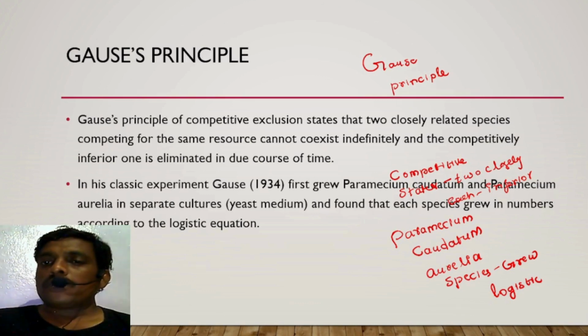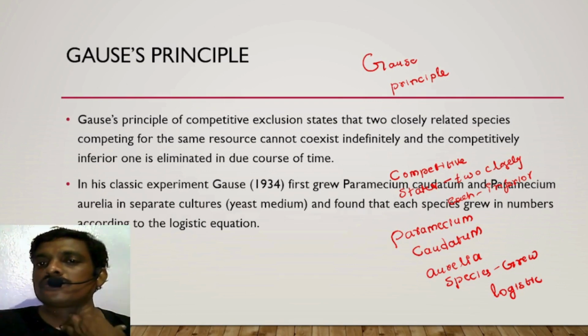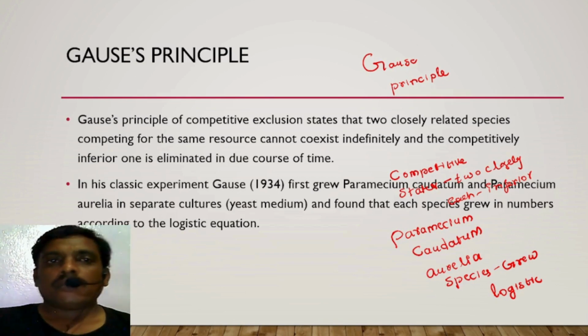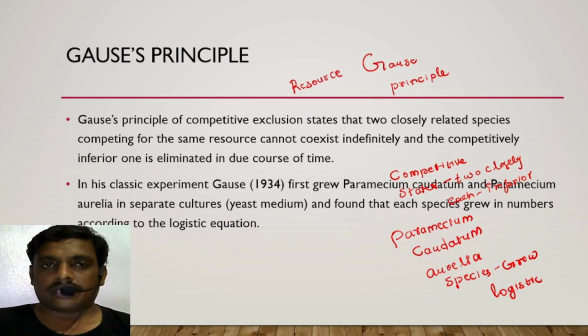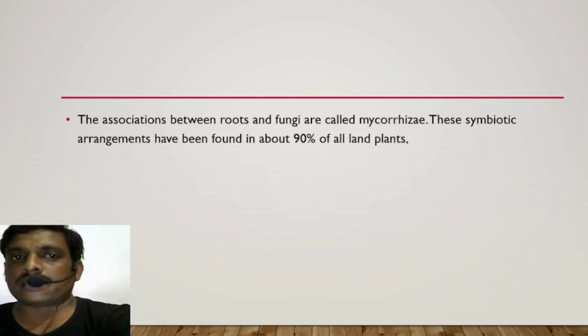Population growth can be measured by the logistic equation and the exponential equation. Finally, he found that the population of a species of paramecium follows the logistic equation. By this he concluded that when two species are competing for the same resource, the inferior one will be eliminated. Understood everyone?